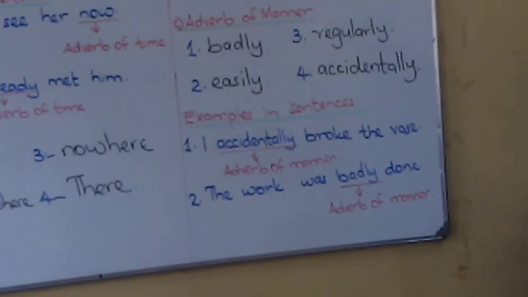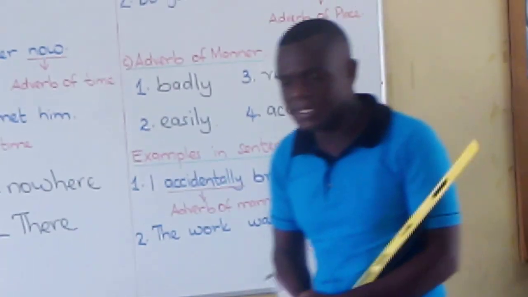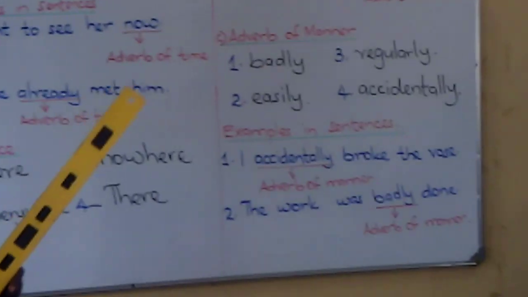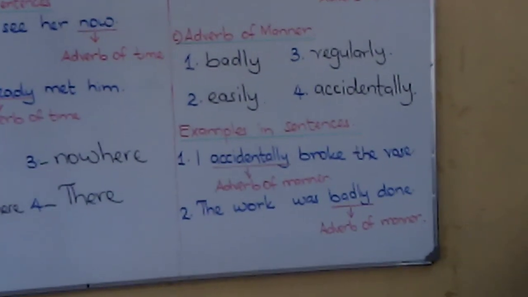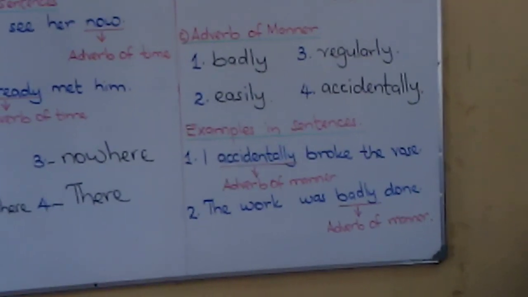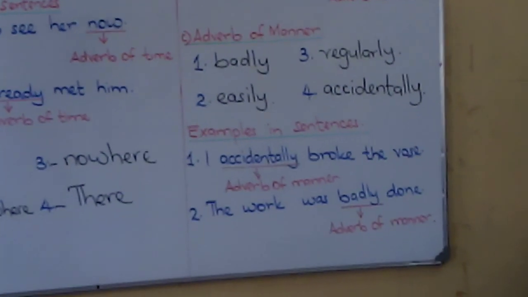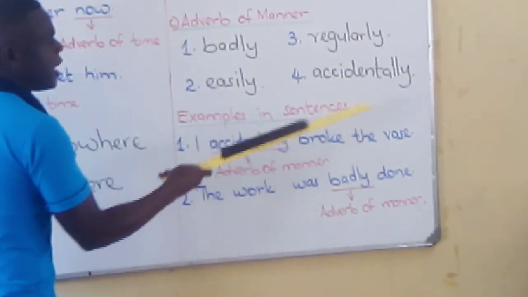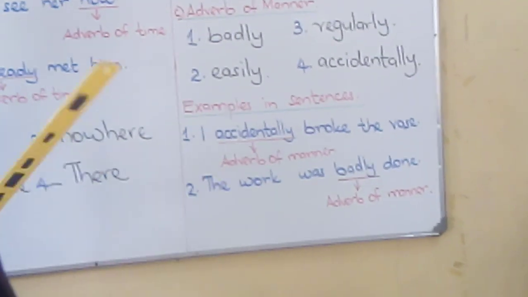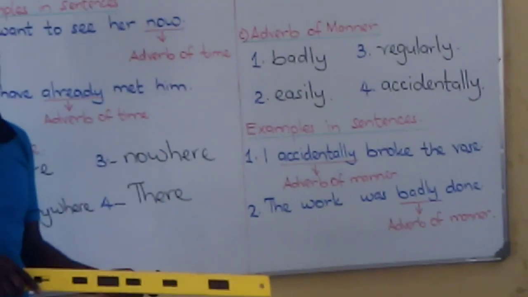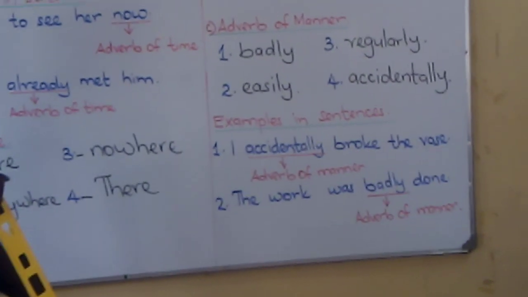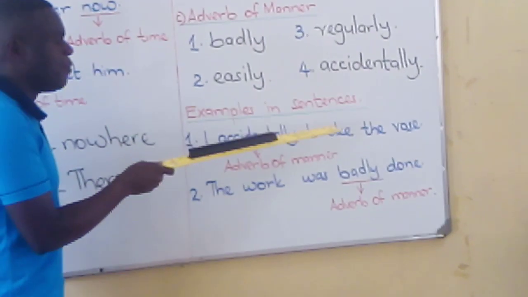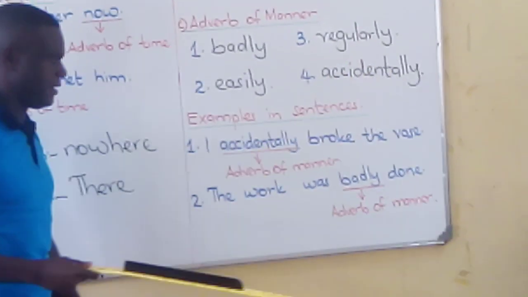Number 1. Who is going to read for us sentence number 1? Can I hear Charles? Charles, please read for us sentence number 1. Very well. I accidentally broke the vase. Class, repeat the sentence. Very good. I accidentally broke the vase.